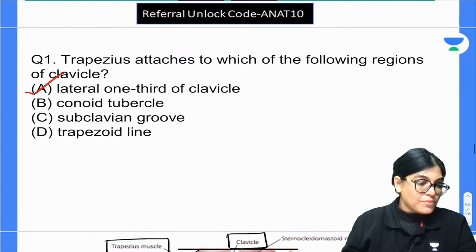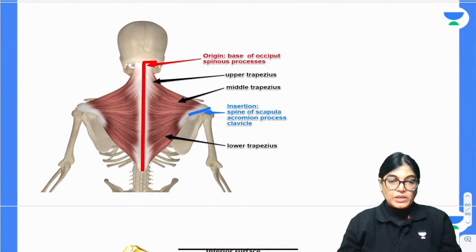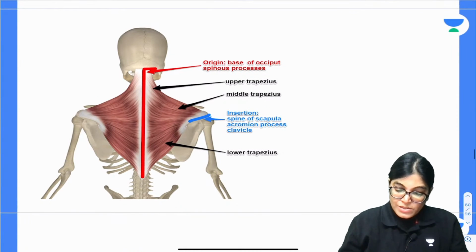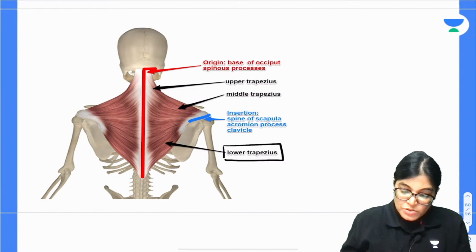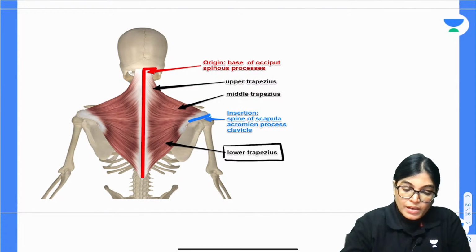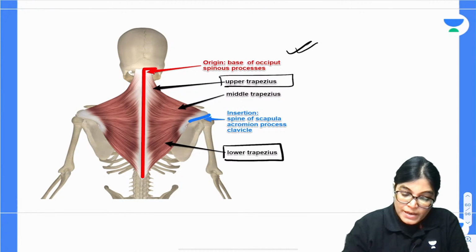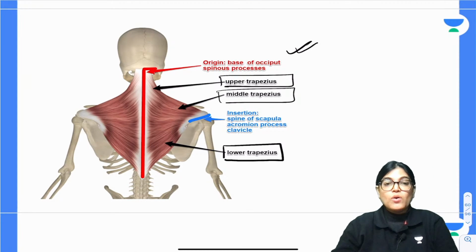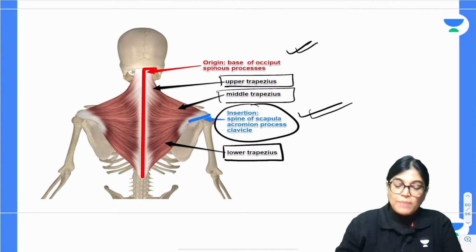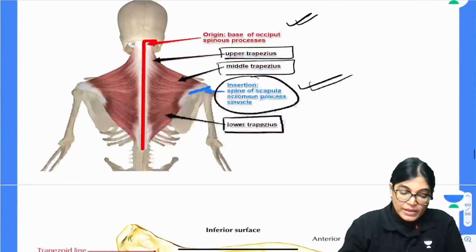Now my dear aspirants, we have got other options also, and let's discuss those before proceeding to the next MCQ. All those who have joined, if you have any kind of doubt, you can ask me. So now let's talk about the trapezius muscle origin and insertion. Trapezius muscle takes origin from the occipital bone and also from the vertebrae, upper and middle trapezius, and lower down towards the whole of the thoracic vertebral spine. It inserts onto the spine of the scapula, the acromion process of the scapula, and it also takes attachment from the lateral aspect of the clavicle, which we have seen.